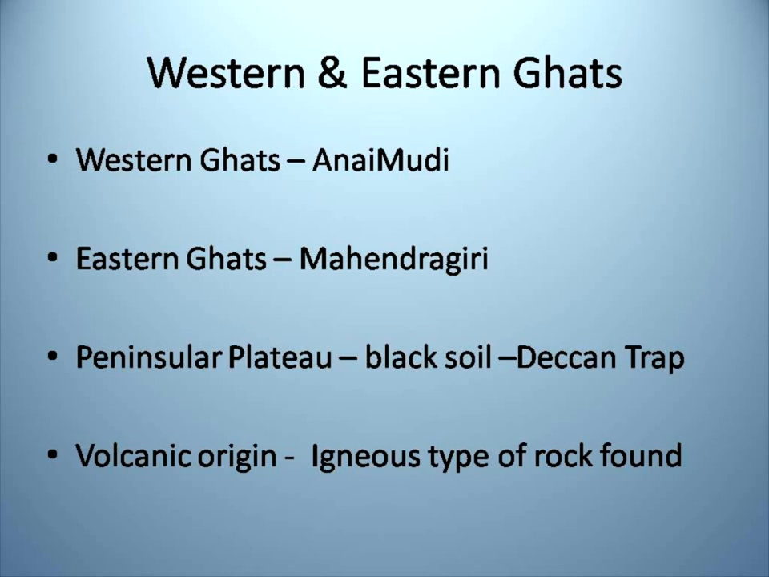And what is meant by the Peninsula Plateau? Various distinct features are found in this Peninsula Plateau, and it consists of black soil. That black soil is dominant in the Deccan Trough, and this trough is completely of volcanic origin. The type of rock found dominant in this Peninsula Plateau is igneous rock.